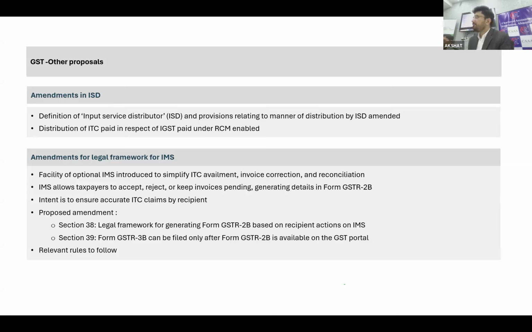See, ISD cannot pay any tax. ISD's role is only to distribute the credit. So the modalities will work out that HO will have the invoice of RCM. HO will discharge the RCM, and HO will raise the invoice and pass on the distribution. That is what, up till now, the